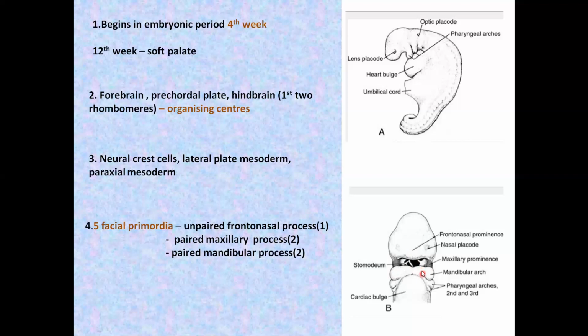Mandibular process is formed from the ventral end of the first pharyngeal arch. The maxillary process is derived from the dorsal end of the mandibular process. The stomatodium is bounded on either side laterally by the maxillary process. The maxillary process and the mandibular process, they are derived from the first pharyngeal arch.